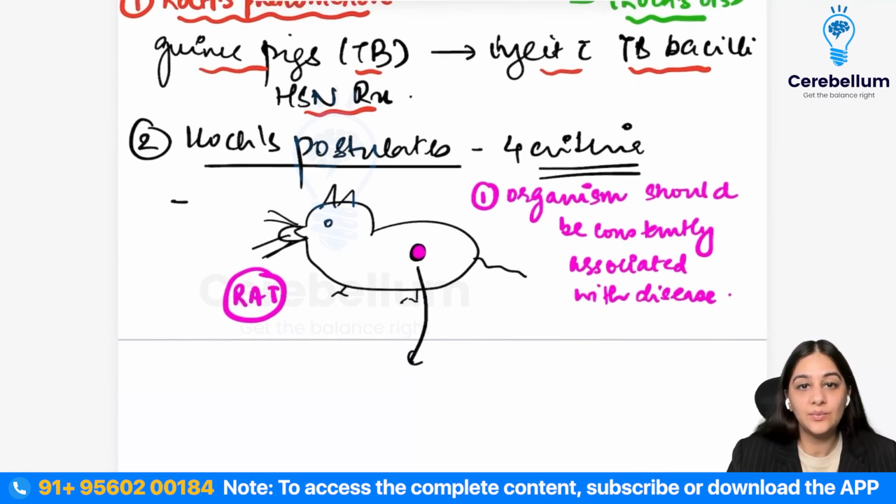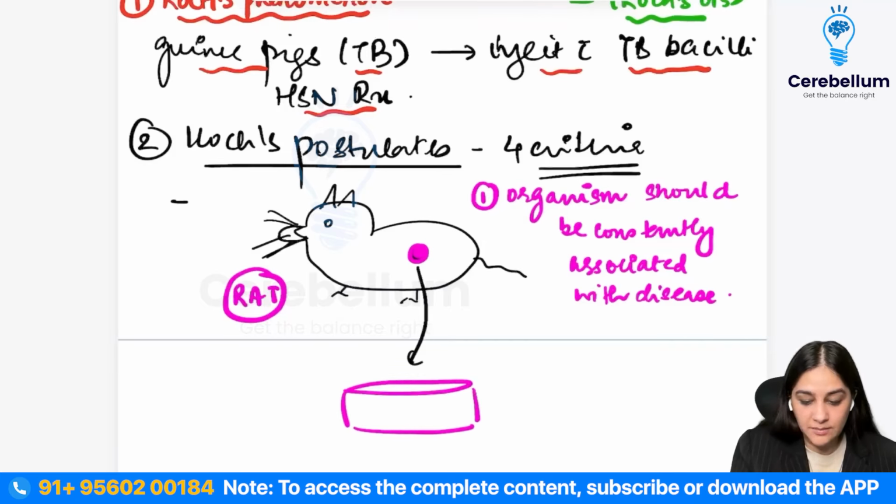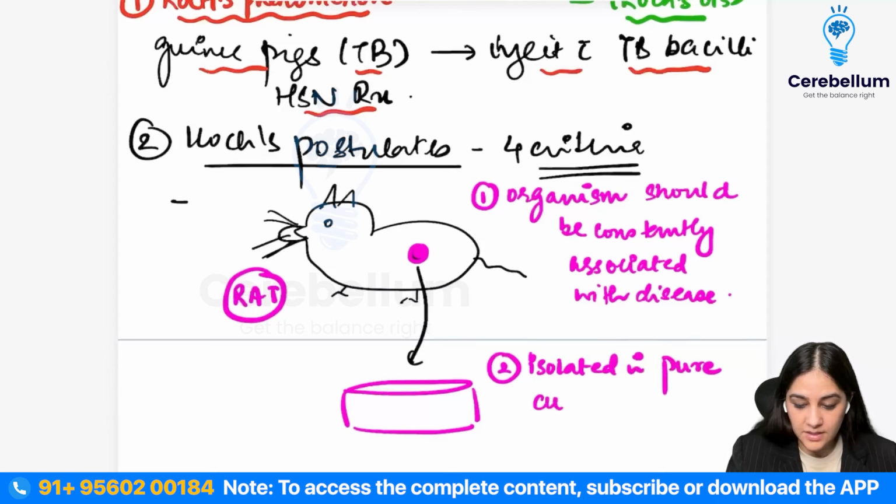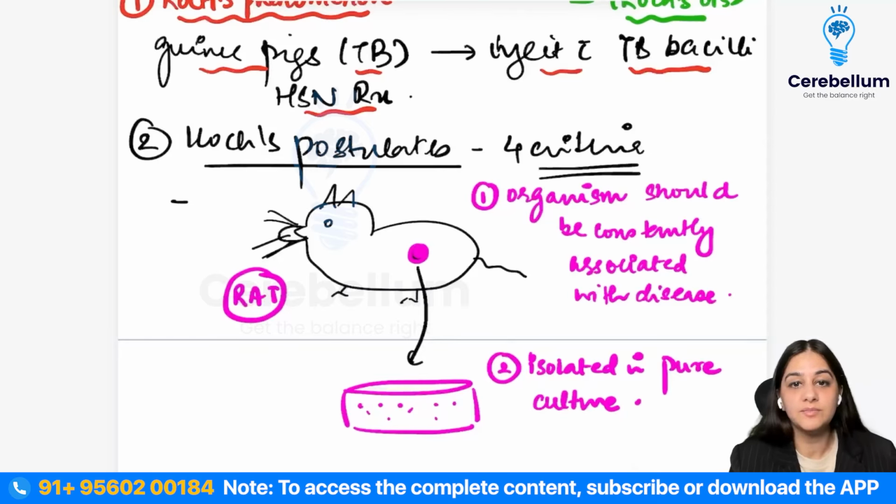Then he said that when I take a sample from this lesion site and try to grow it in a culture medium, I should be able to isolate it in pure form, right? So I should be able to isolate it in pure culture. That means only this organism, which is associated with the disease, should grow on the culture plate. So it is isolated in pure culture from the lesion.